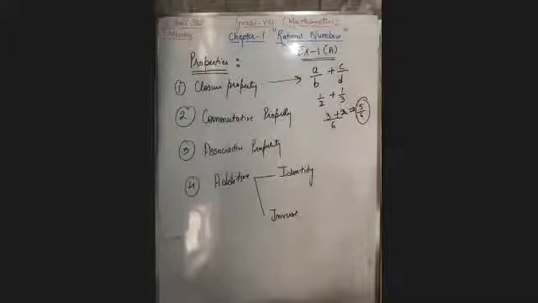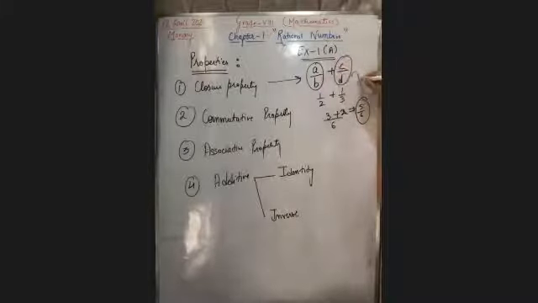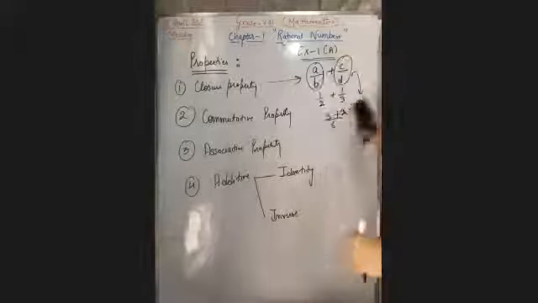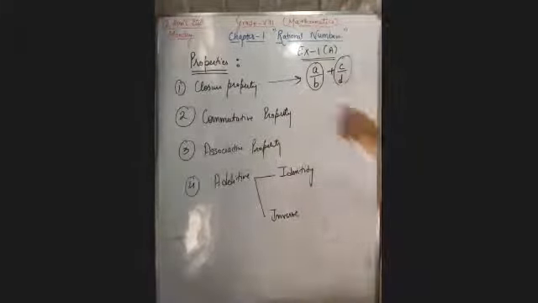Is it true or not? You know that when you add any two rational numbers, the answer will be a rational number. So this is your first property, that you can add any two rational numbers, the answer will be a rational number.